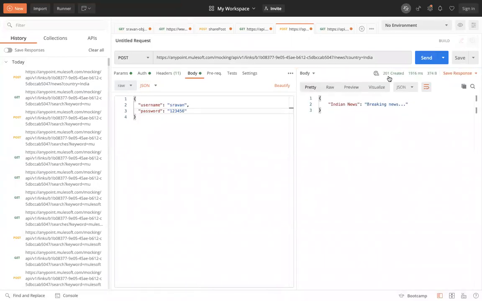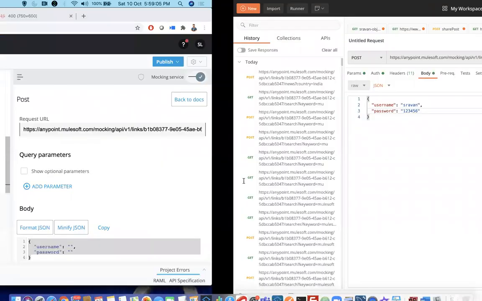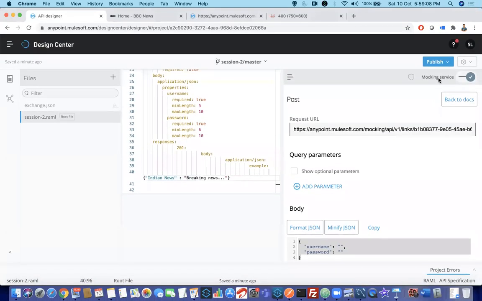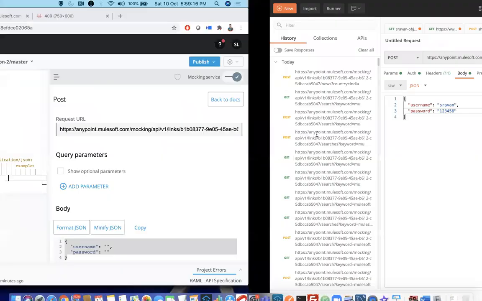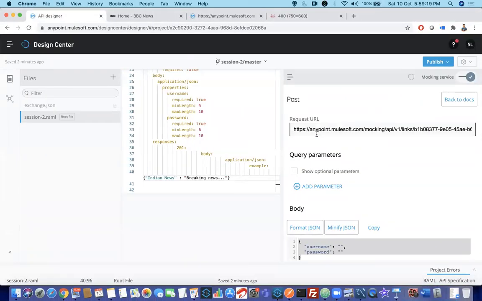Right, you can see 201, which is nothing but created. Okay, that is the standard name. Now you can see I am getting something like Indian news, breaking news, because that's what we have defined over here. This is a mocking URL, guys. Mocking means it is temporary. This is not the actual response. You would get real news, but for just designing APIs, you give a sample response only.